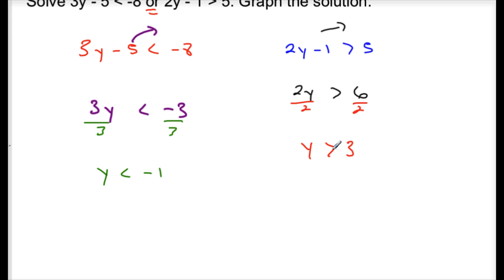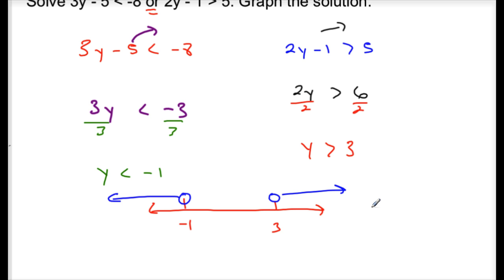So here's my 2 statements. I'm going to draw my number line at negative 1 and at 3. The inequality signs tell me I have an open circle on both. The first statement says y is less than negative 1, so that's going to the left. The second statement says y is greater than 3, that goes to the right. So my solutions that will work for this are anything less than negative 1 and anything greater than 3. And this would be an example of an OR statement.